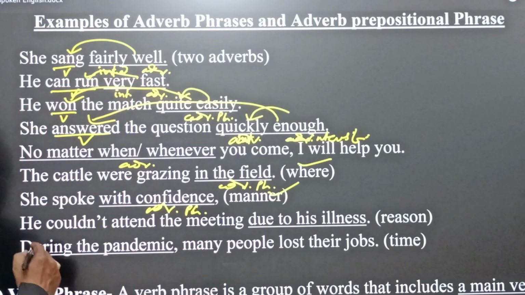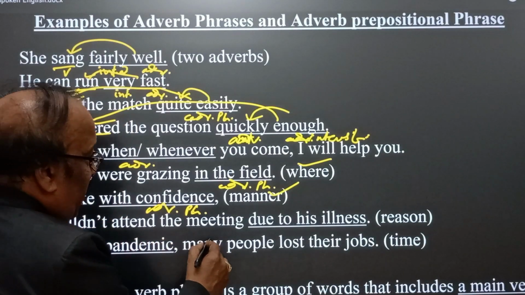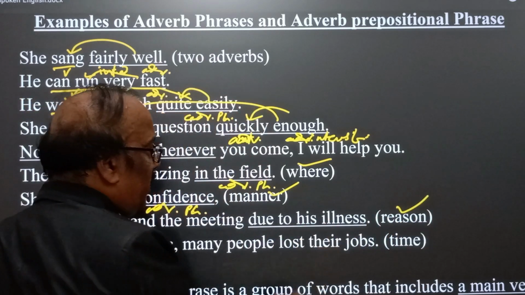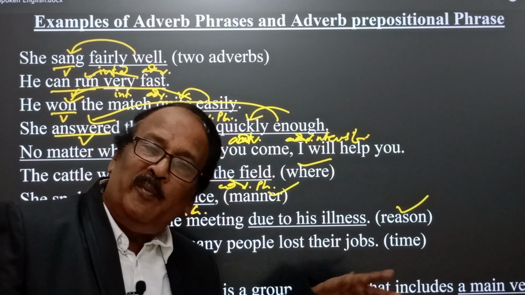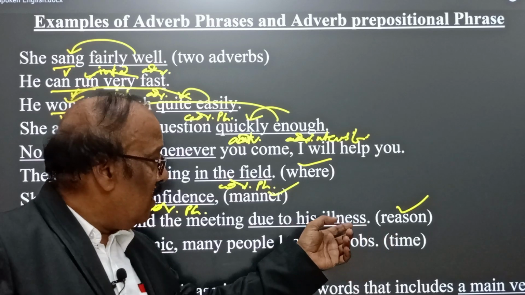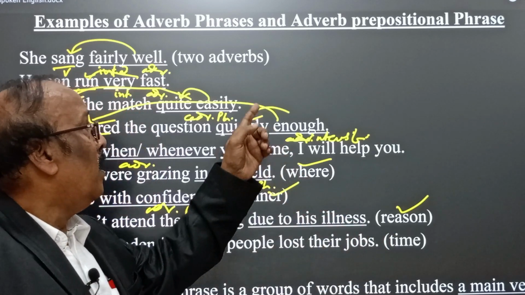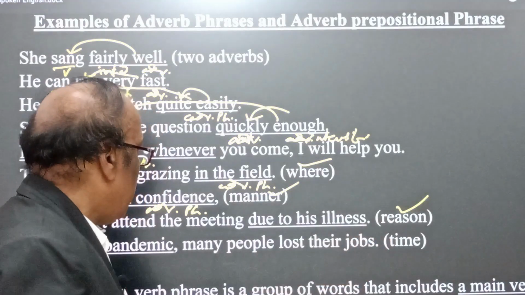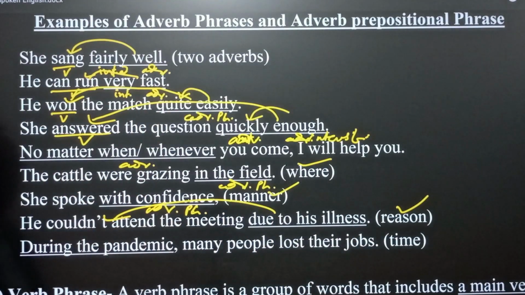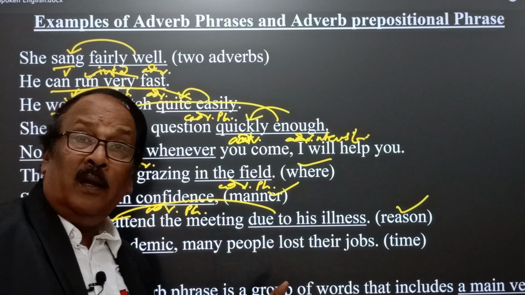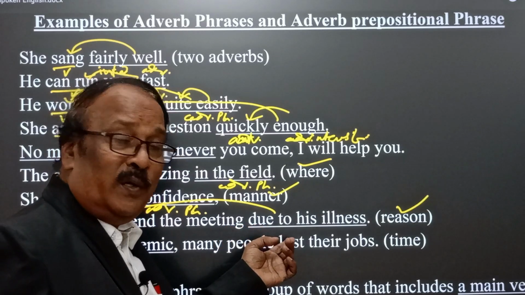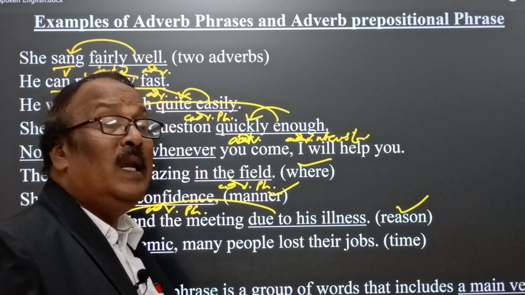He couldn't attend the meeting due to his illness. Reason comes here. Due to is also a preposition, and due to his illness is what we call an adverbial prepositional phrase, qualifying couldn't attend. He couldn't attend the meeting. Why? What was the reason? Due to his illness.